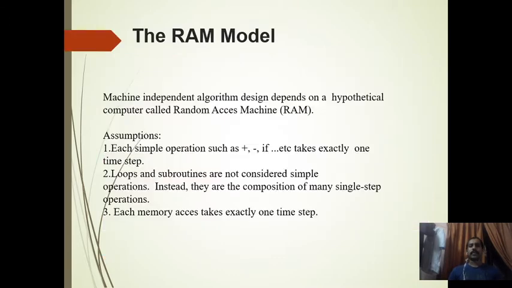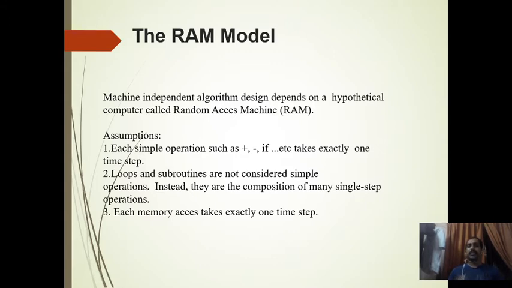Okay, another one, the RAM model. Normally we prefer priori testing because the advantage is that before implementation itself we can estimate the time. Even though there are so many constraints and we will not get the actual time, we will have a feel of it. So priori testing is normally done. For priori testing, one model is called the RAM model.